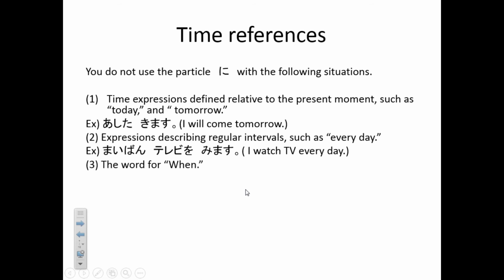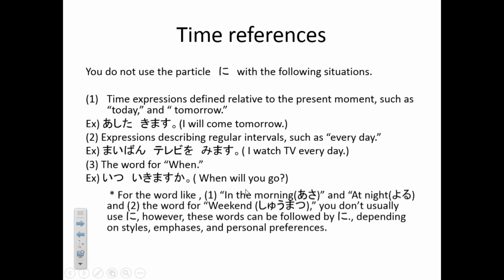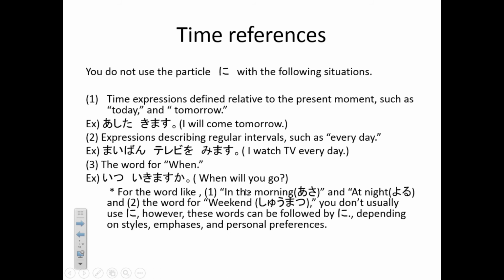Another case is the word for when. いつ You don't say on when, so you don't need any particles. Like when we go is いつ行きますか You don't say いつに行きますか. And this is kind of additional information, but for words like in the morning, 朝 and at night, 夜 and the word for weekend, 週末 you don't usually put に. However, these words can be followed by に depending on styles, emphasis, and personal preferences, so it's kind of optional.